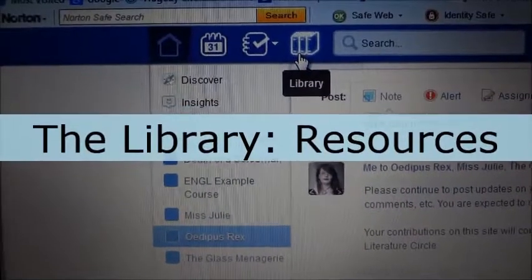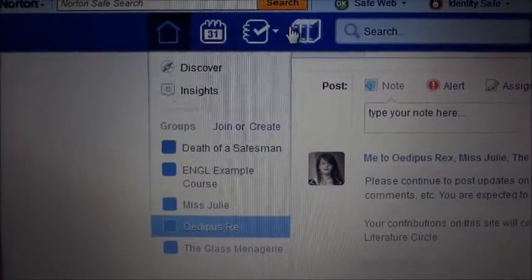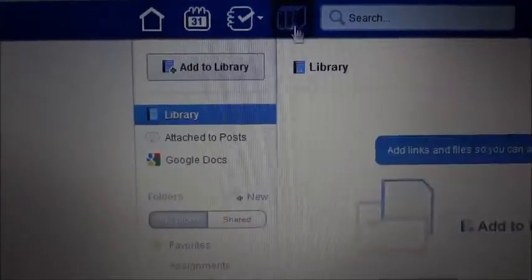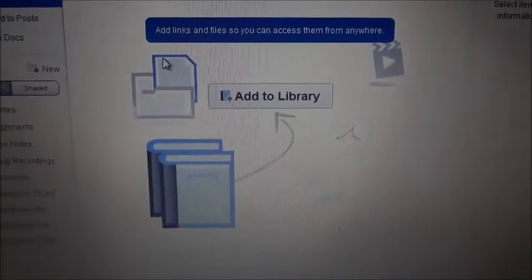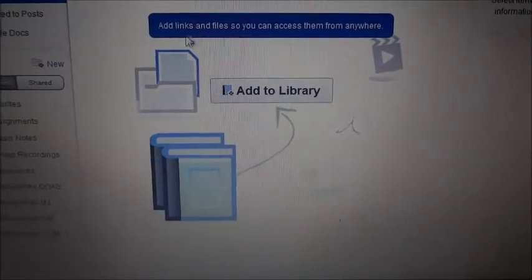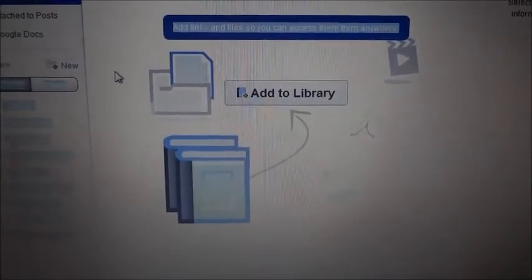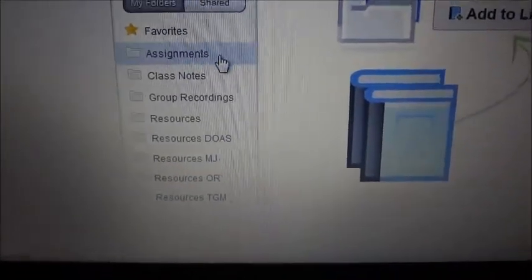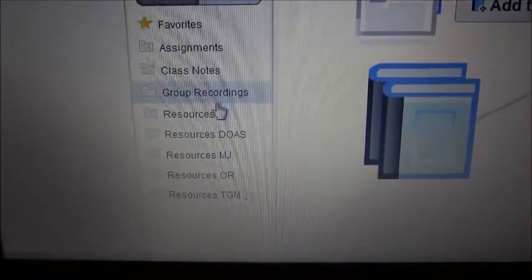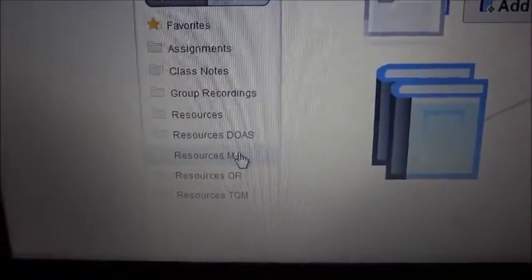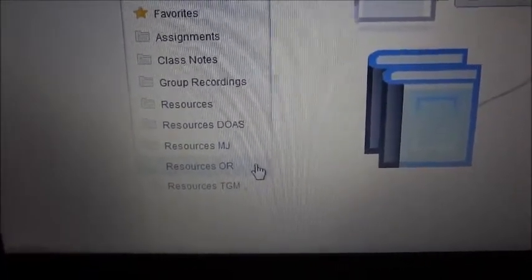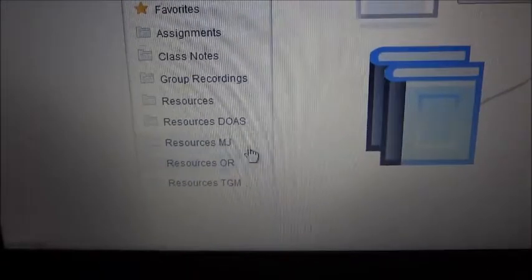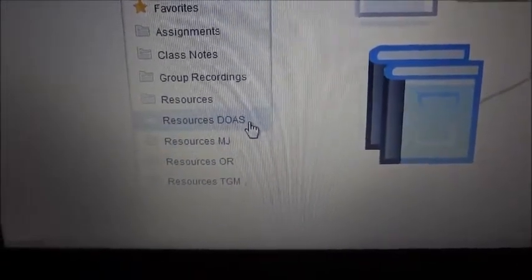As you can see right here, we have our library, our progress, and our planner. I'm just going to show you the library right now. In here you can submit any resources that you want your students to have access to. You can add either links or files so students can access them from this different group. I'm going to show you a couple of the folders that I've created. I've got one for assignments, class notes, group recordings, resources, and particular resources for different teams. For example, this one is resources for Oedipus Rex, this is for the Glass Menagerie, this is for Miss Julie, and this is Death of a Salesman.